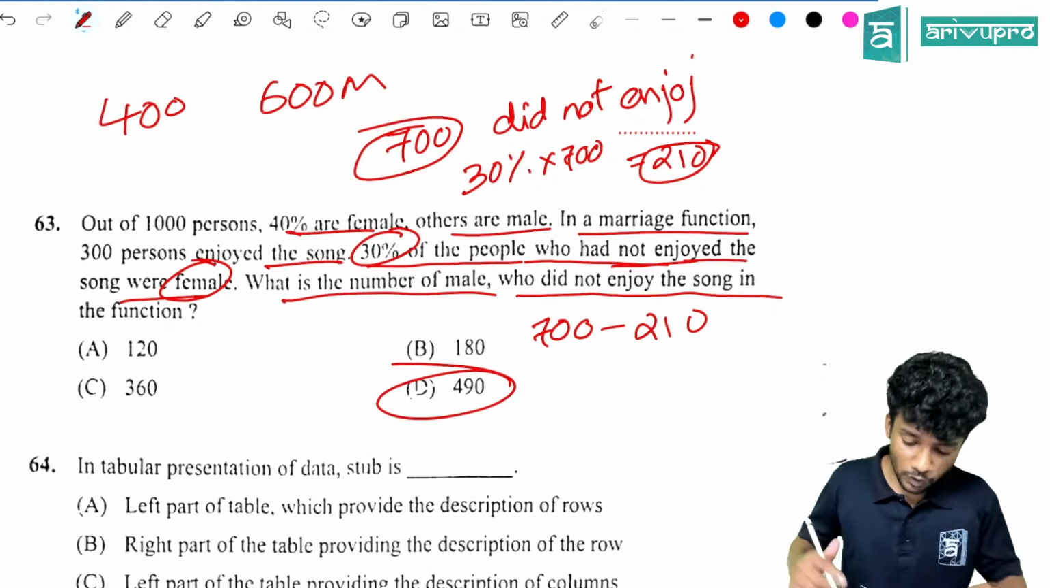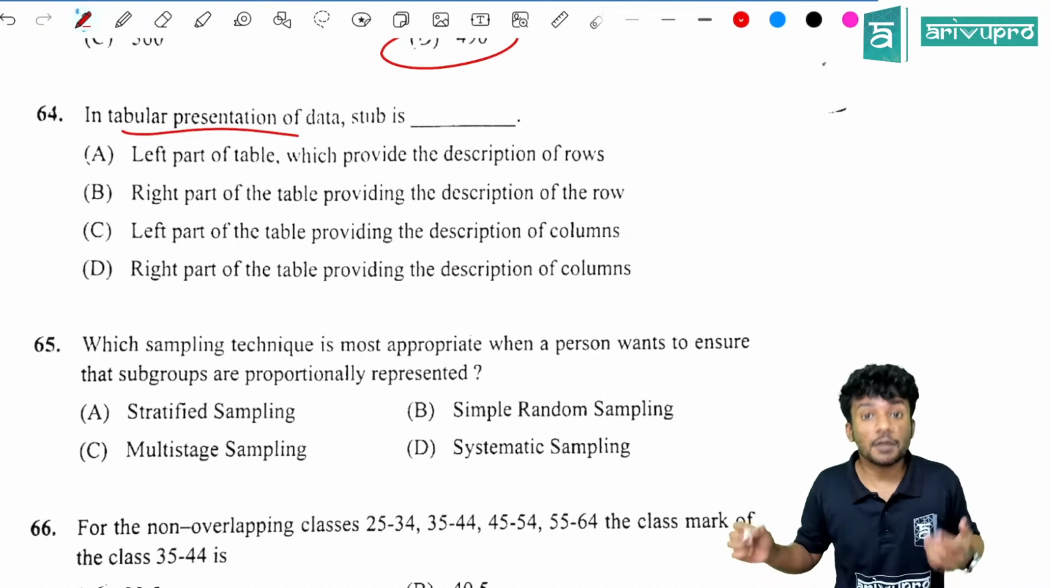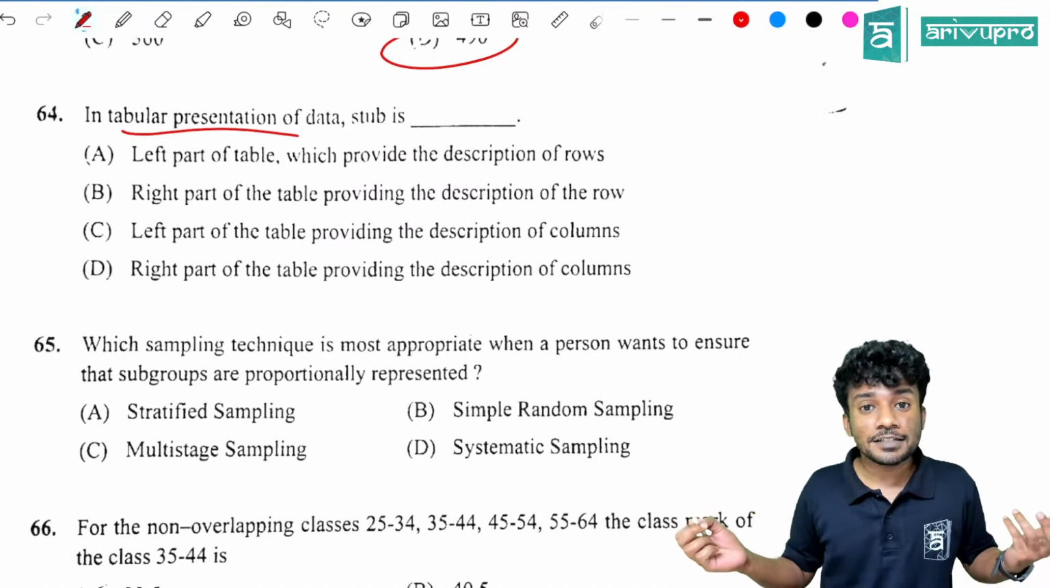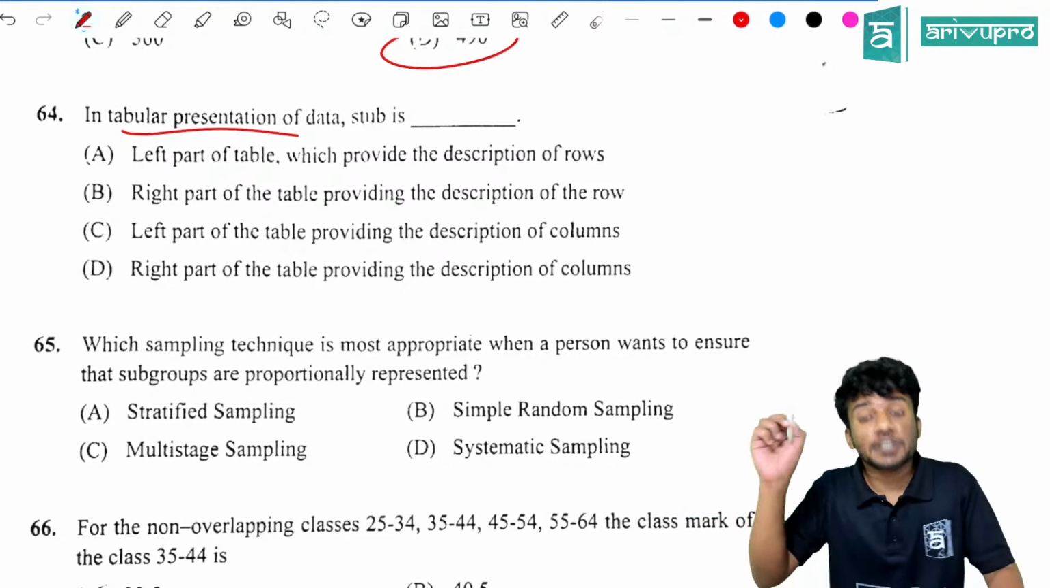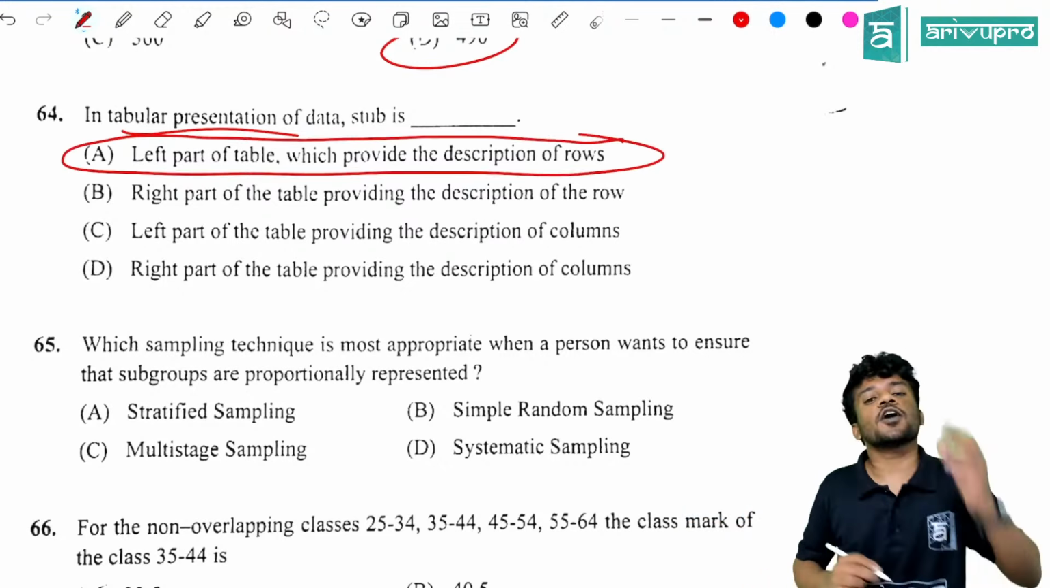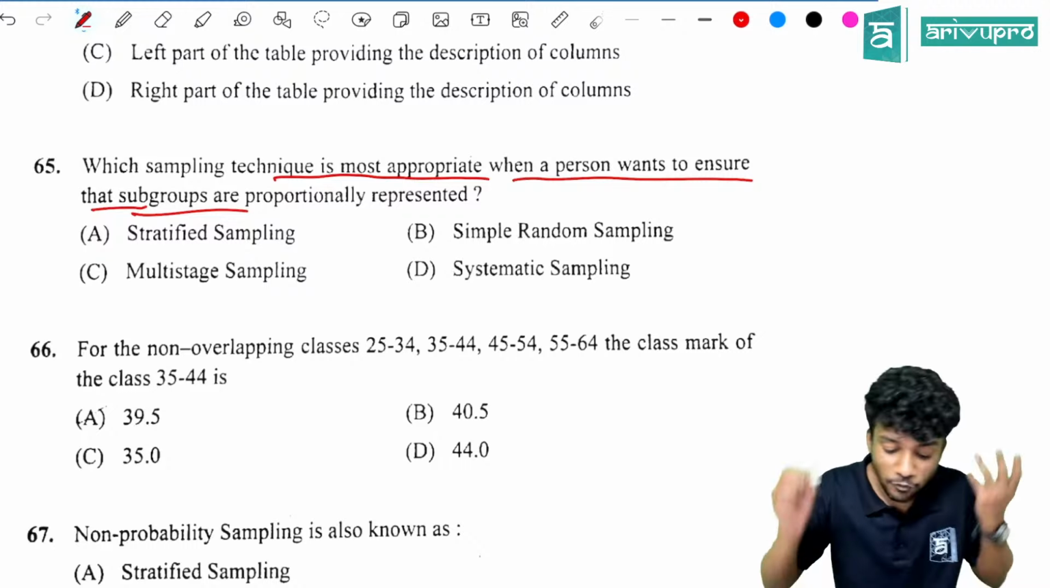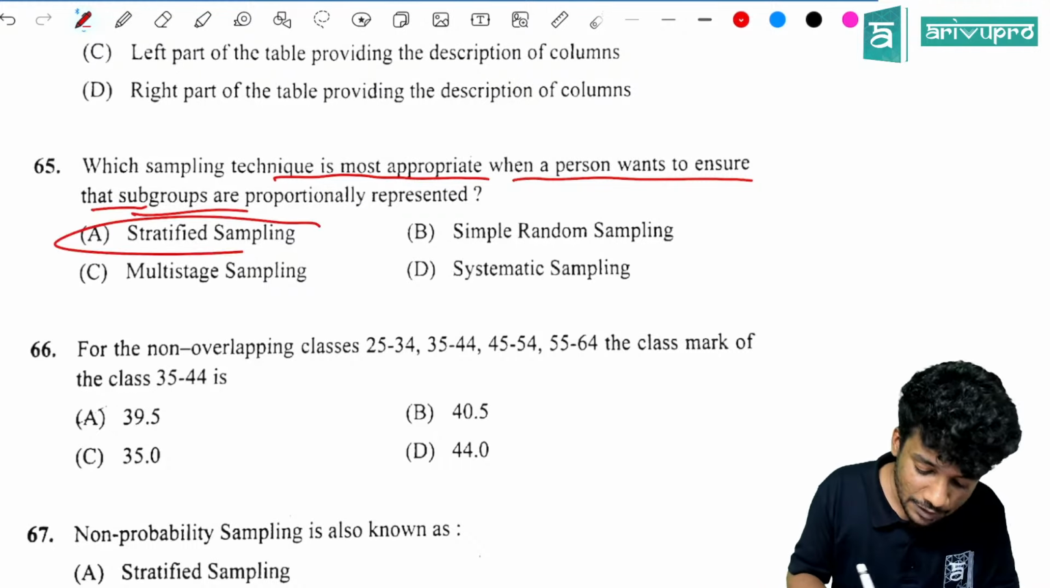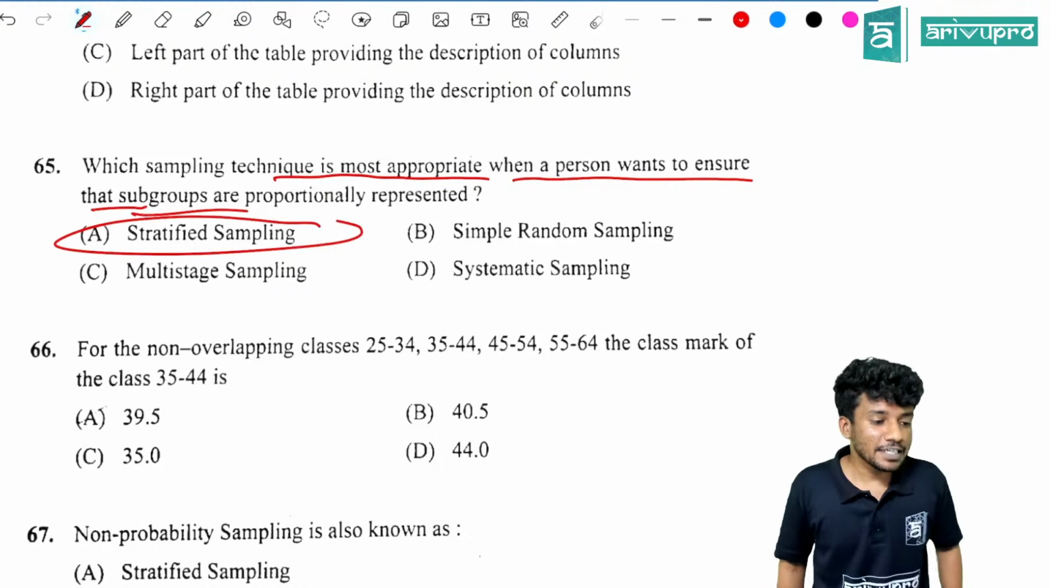Next question is, in a tabular presentation of data, stub is dash. What is the answer? Stub is the left part of the table which provides description of rows. Next question. Which sampling technique is most appropriate when a person wants to ensure that subgroups are proportionally represented? For groups, what are you going to use? Stratified sampling. Yes.